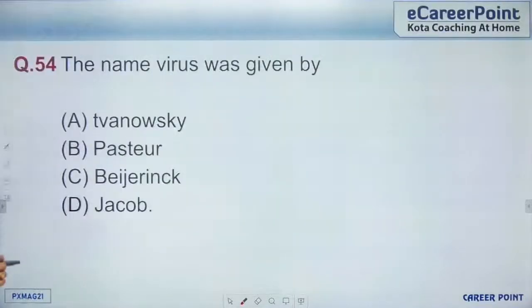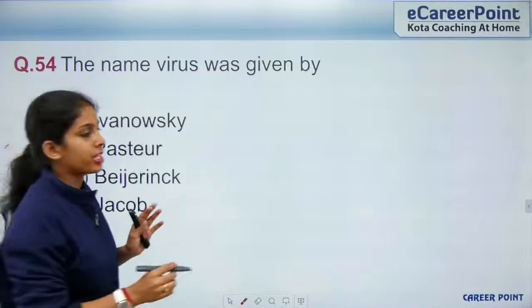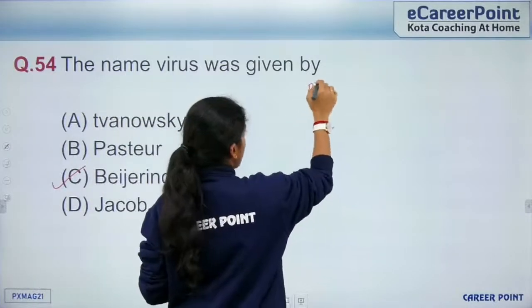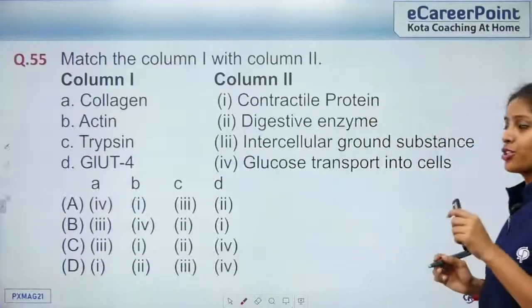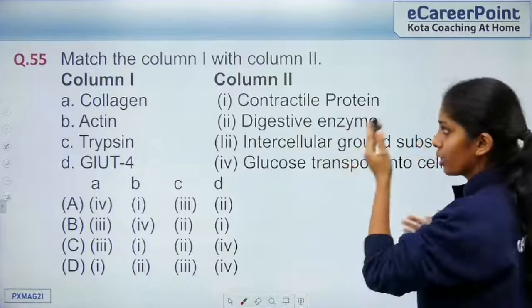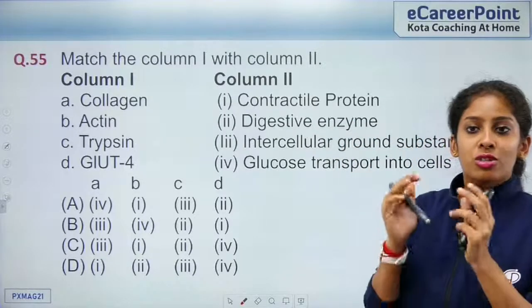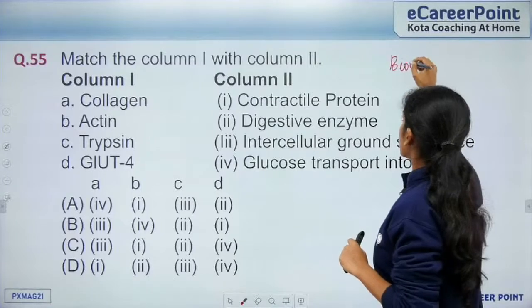Question 54. The name virus was given by Beijerinck. This comes from the chapter Biological Classification. Here we go to the next question, question 55. You have to match column 1 with column 2, and if you look into column 1 and column 2, these topics come from the chapter Biomolecules.